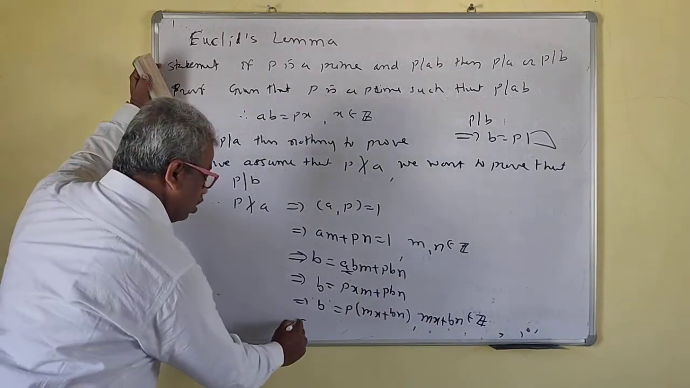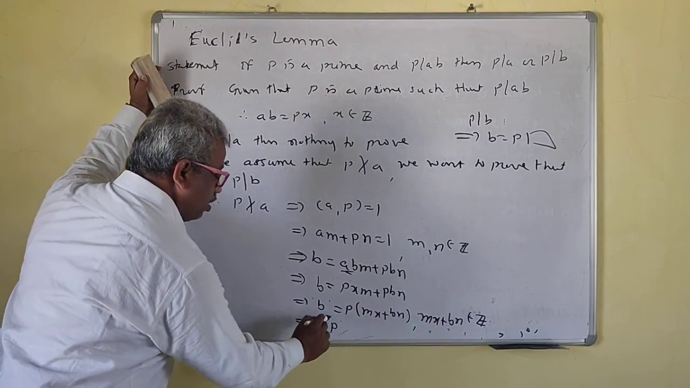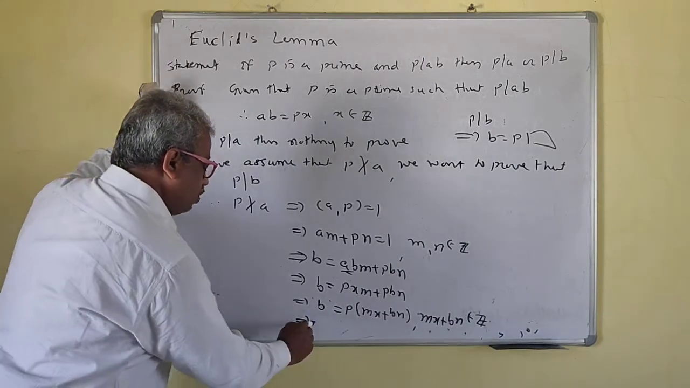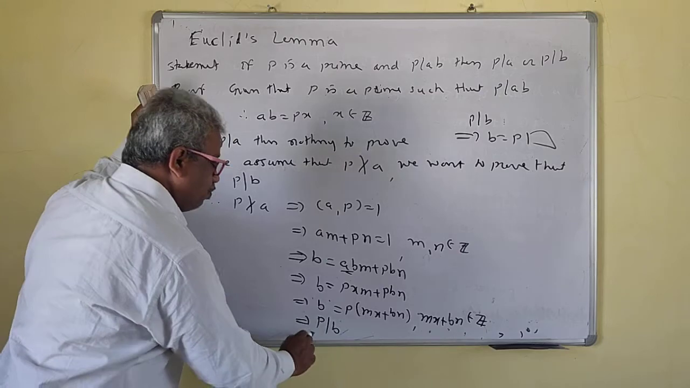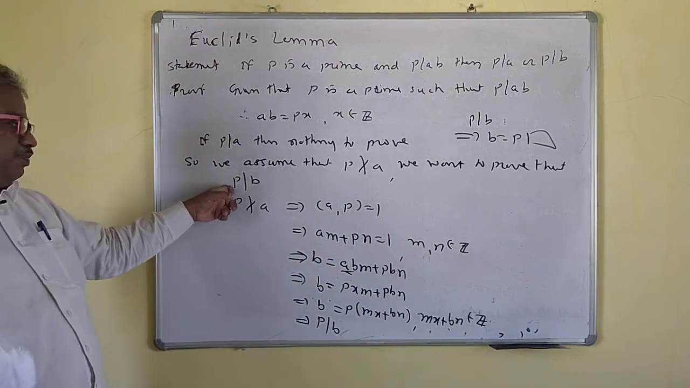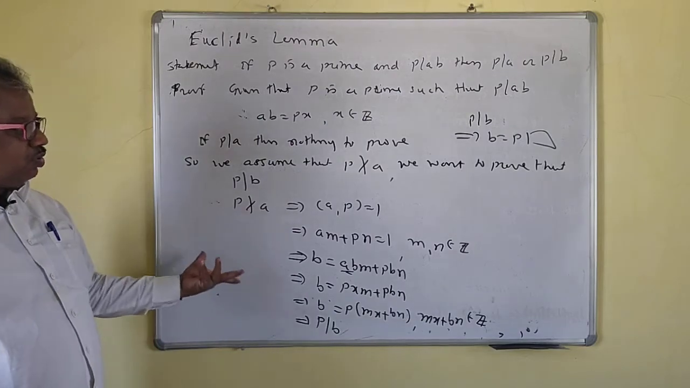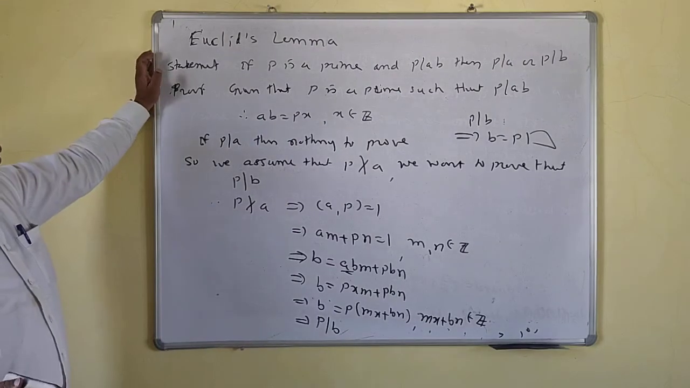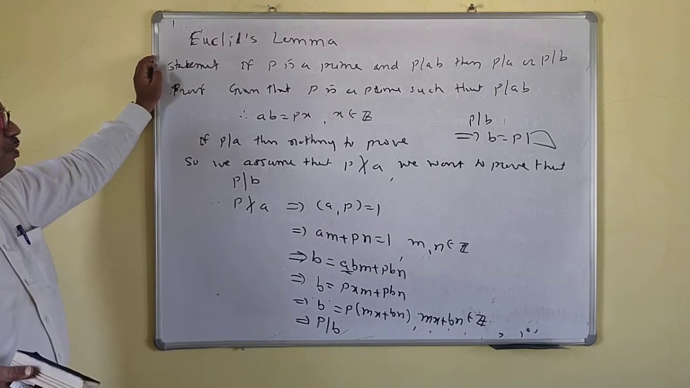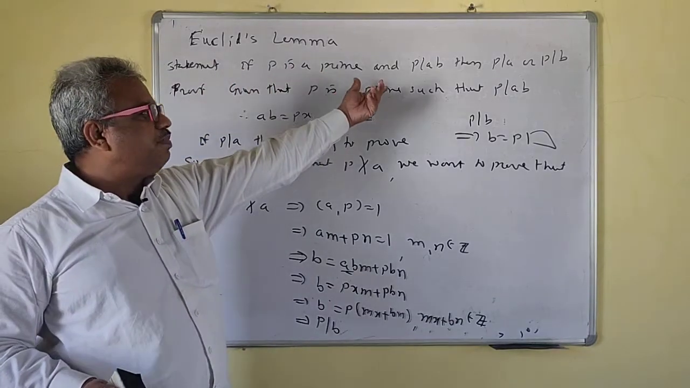So this implies that P divides B. B is equal to P times some integer, so P divides B. So we have proved this. This is the proof of Euclid's lemma, a very simple proof of Euclid's lemma. Just P divides AB.